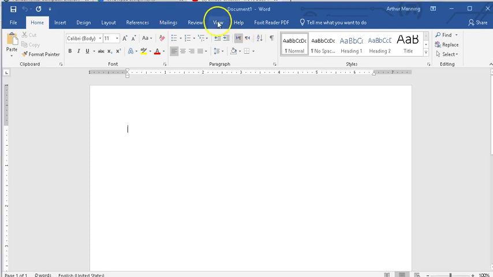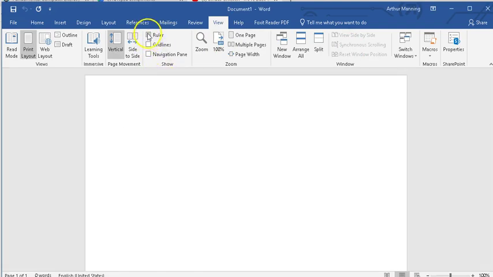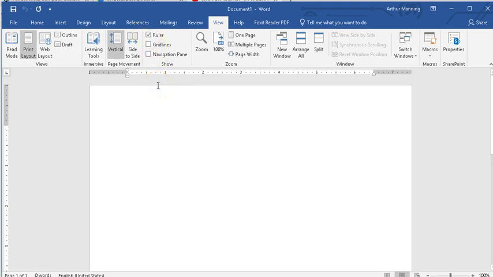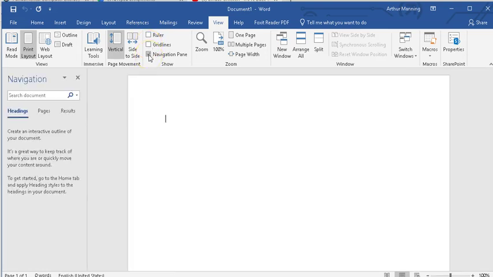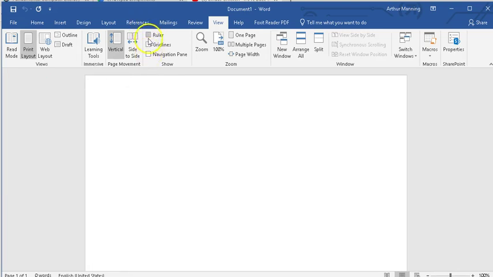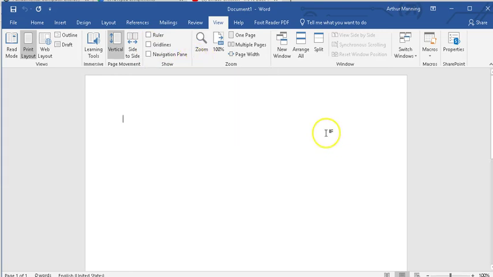I can come over here to View and uncheck View the Ruler. I can turn on and off viewing of that ruler. I've been used to seeing it all the time. When I first used Word, it was always there. But sometimes it's kind of annoying. It's extra confusion on the screen. So we can turn on and off our ruler or turn on and off grid lines. I hardly ever have grid lines on, and I don't very often view the navigation panes. So we'll go to the standard view as shown in the textbook as we mess with things here.